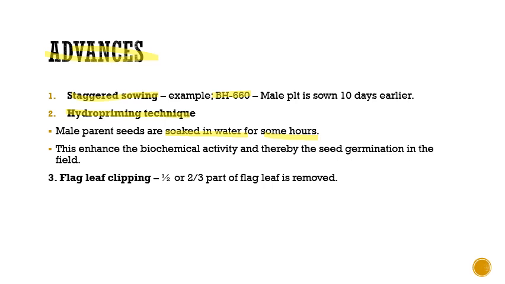The third one is that we can go for flag leaf clipping so that we can get better exposure of your tassels. Here half or 2/3 of your flag leaf is removed manually. So that's all about advances in hybrid seed production of maize. In the next lecture we will be seeing advances in hybrid seed production of sorghum.